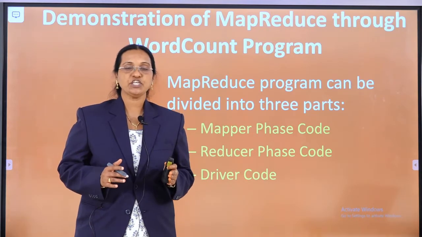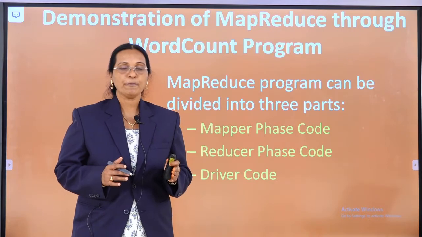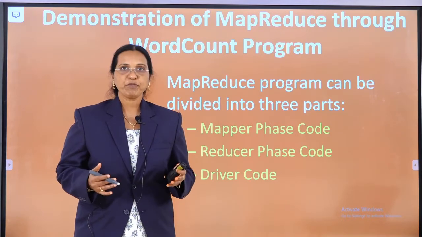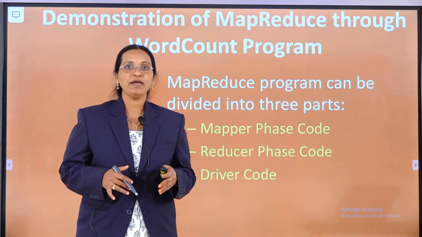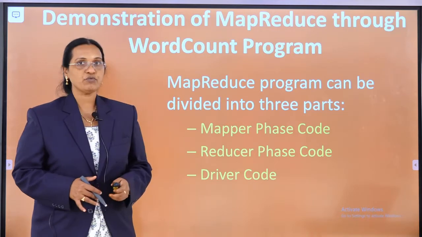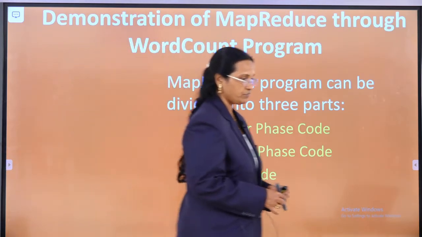So in today's session we are going to see how the mapper code, reducer code and driver code will be, and that we are going to implement in the word count program. So that is a demonstration we are going to see now.